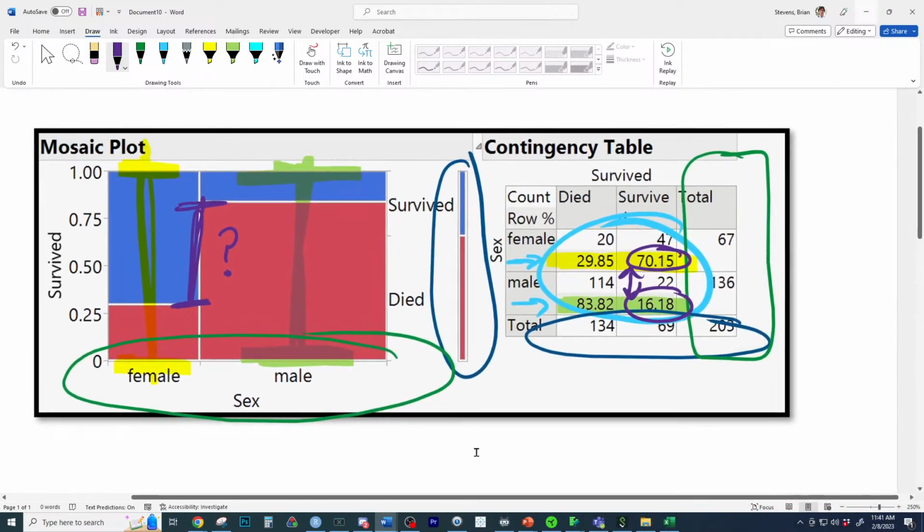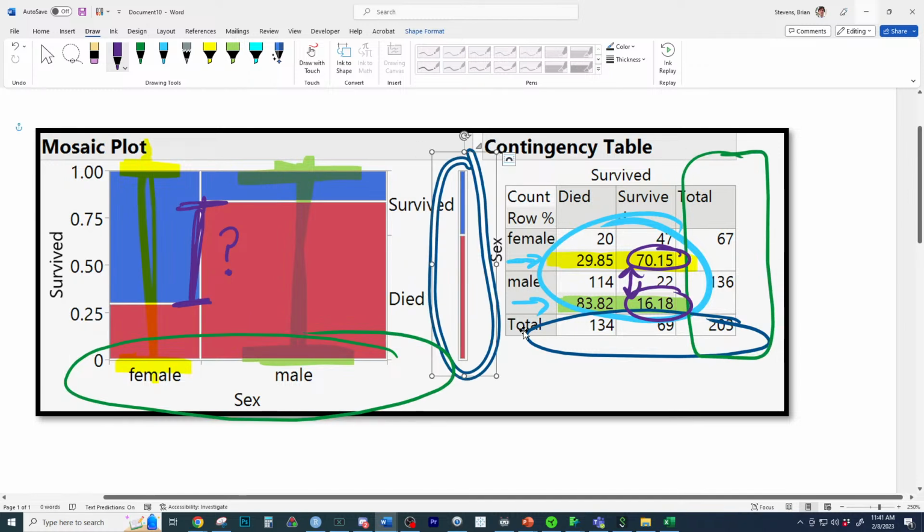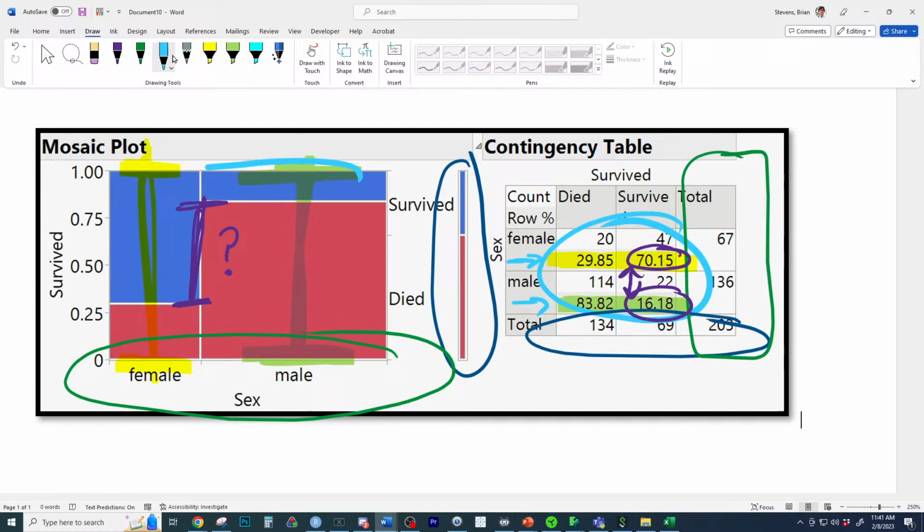These are the learning objectives right here, where you have the marginal distributions, and there's the marginal on the Mosaic, on the contingency. Here is the marginal on both respectively. It gives the same information showing you less survived, and that's the numbers right there. Here is the within. So if we show where that is on the plot, because you should know where to look on the plot to see the same information.